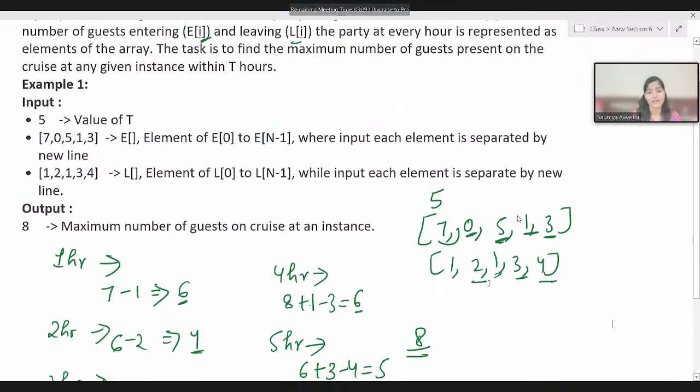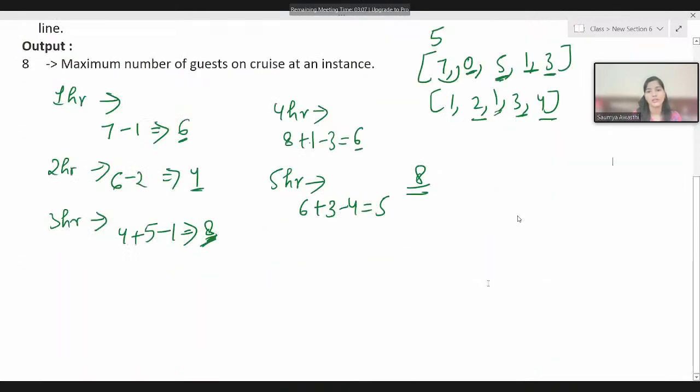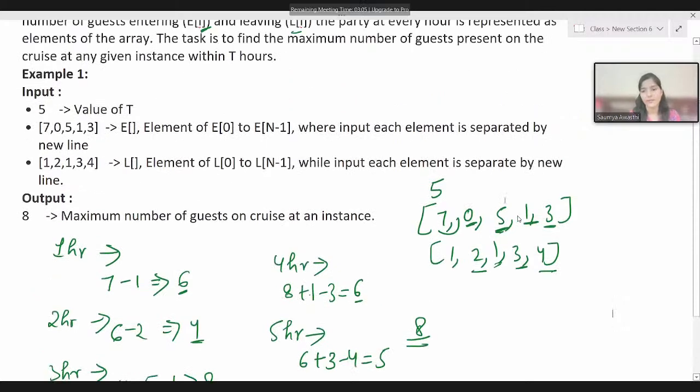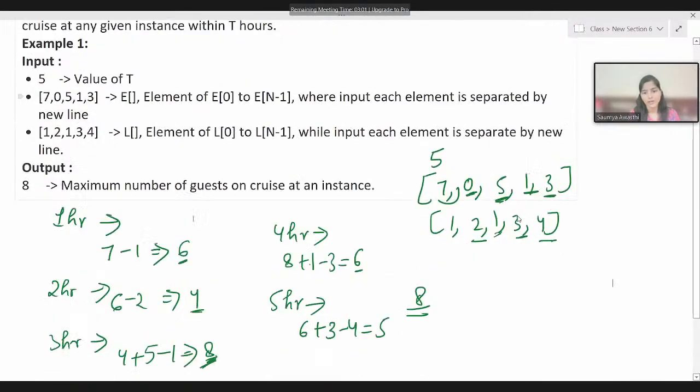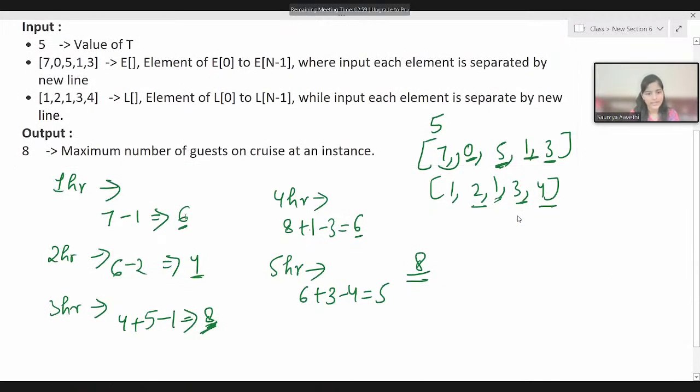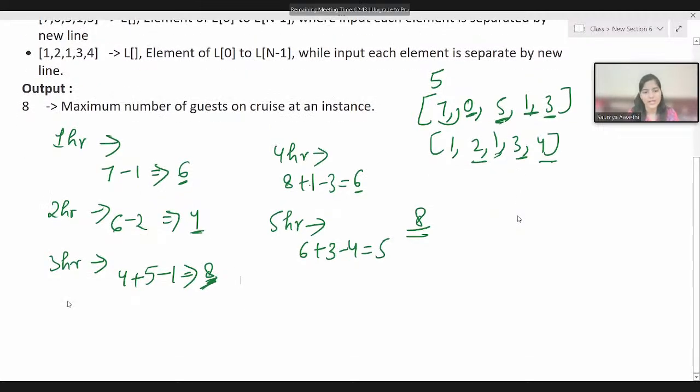No, the answer is 8. They are asking you about the maximum number of guests present on the cruise at any given instance. At the first hour we have 6 guests, at the second hour we have 4, third hour 8, fourth hour 6, fifth hour 5. So at which instant were there maximum number of guests? You can see at the third hour we are having the maximum number of guests, which is nothing but 8, hence we are getting 8 as the output.